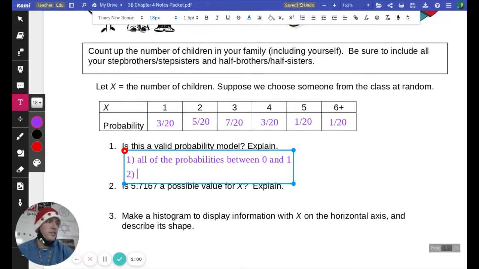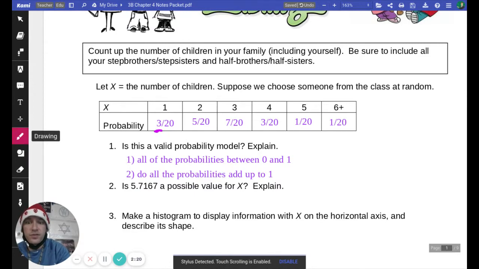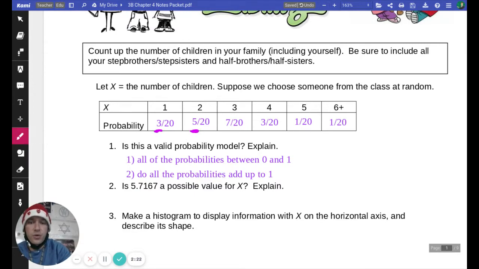And second, do all the probabilities add up to exactly 1? And they should. So when we have 3 out of 20, and we add that to 5 out of 20, that's 8 total.